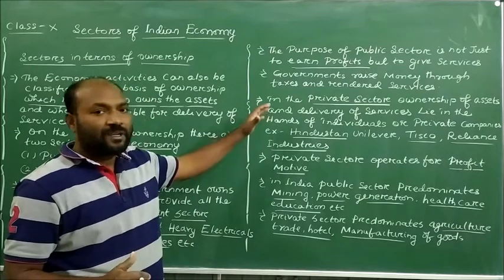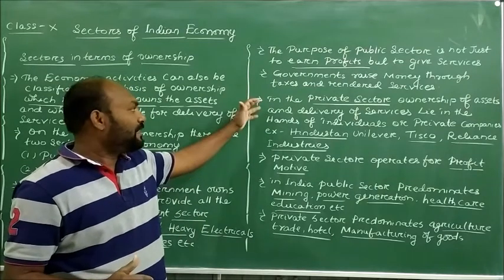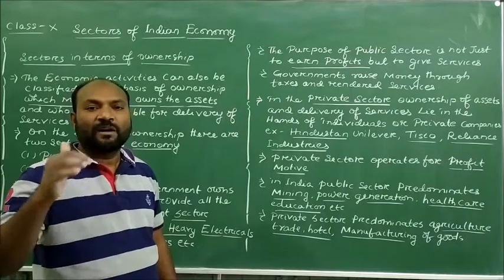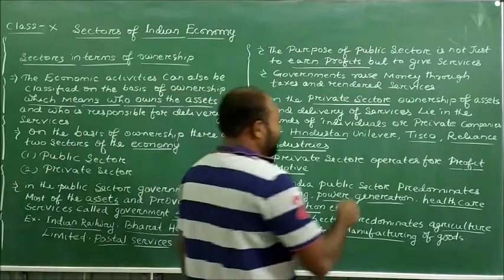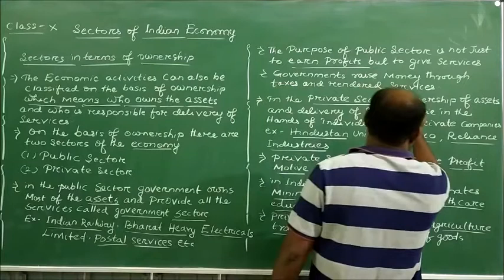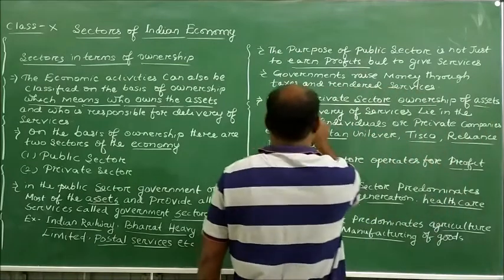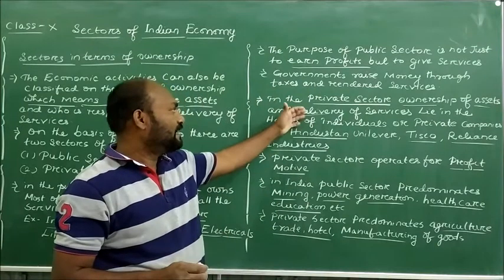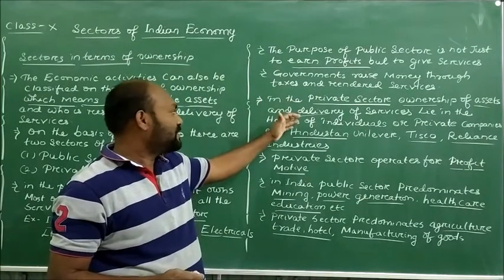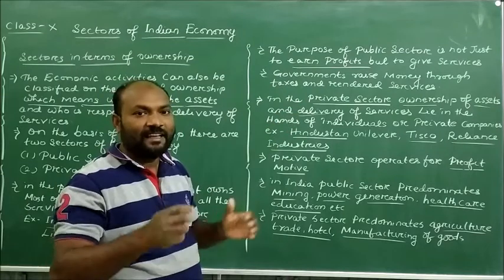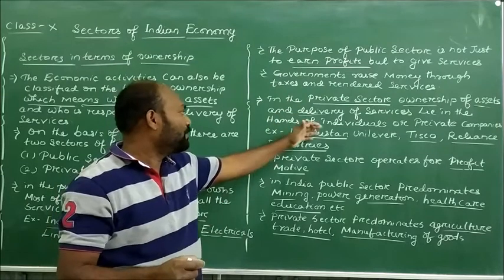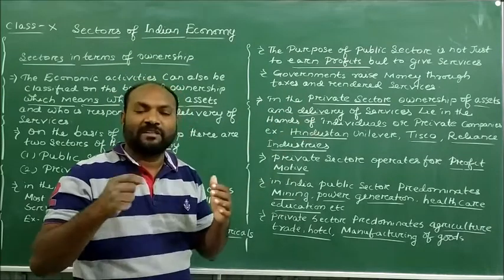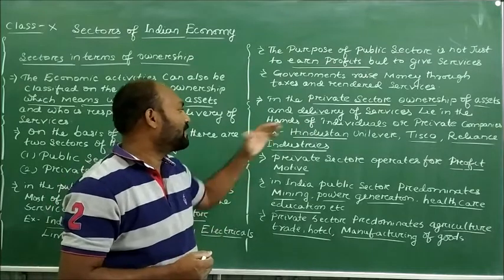The private sector is where individuals and private companies own the assets and deliver services.